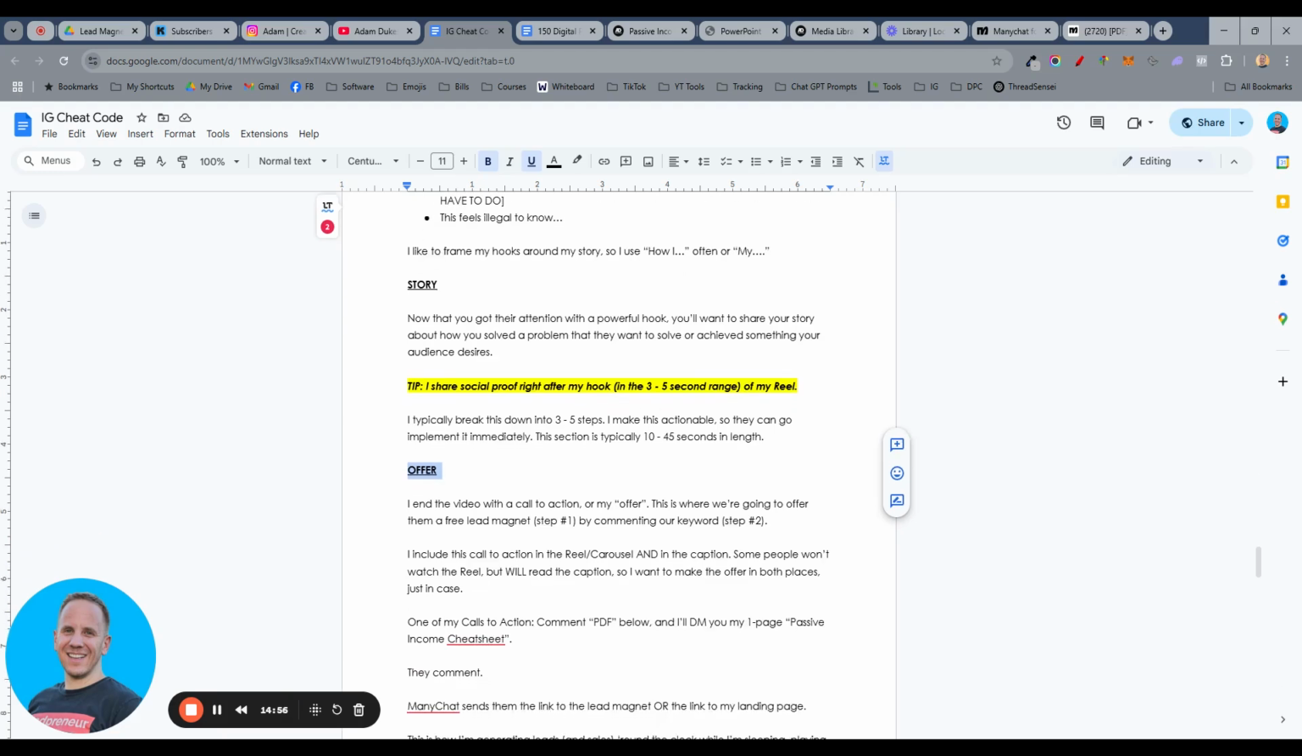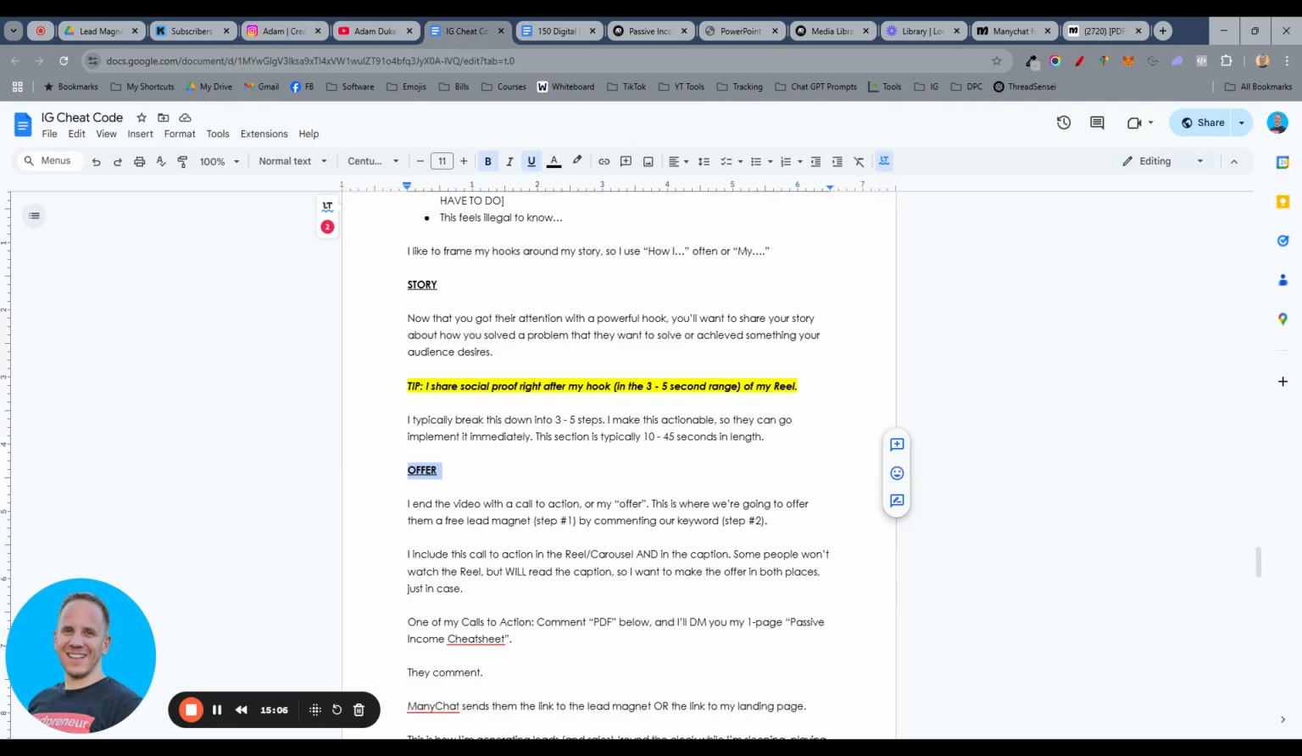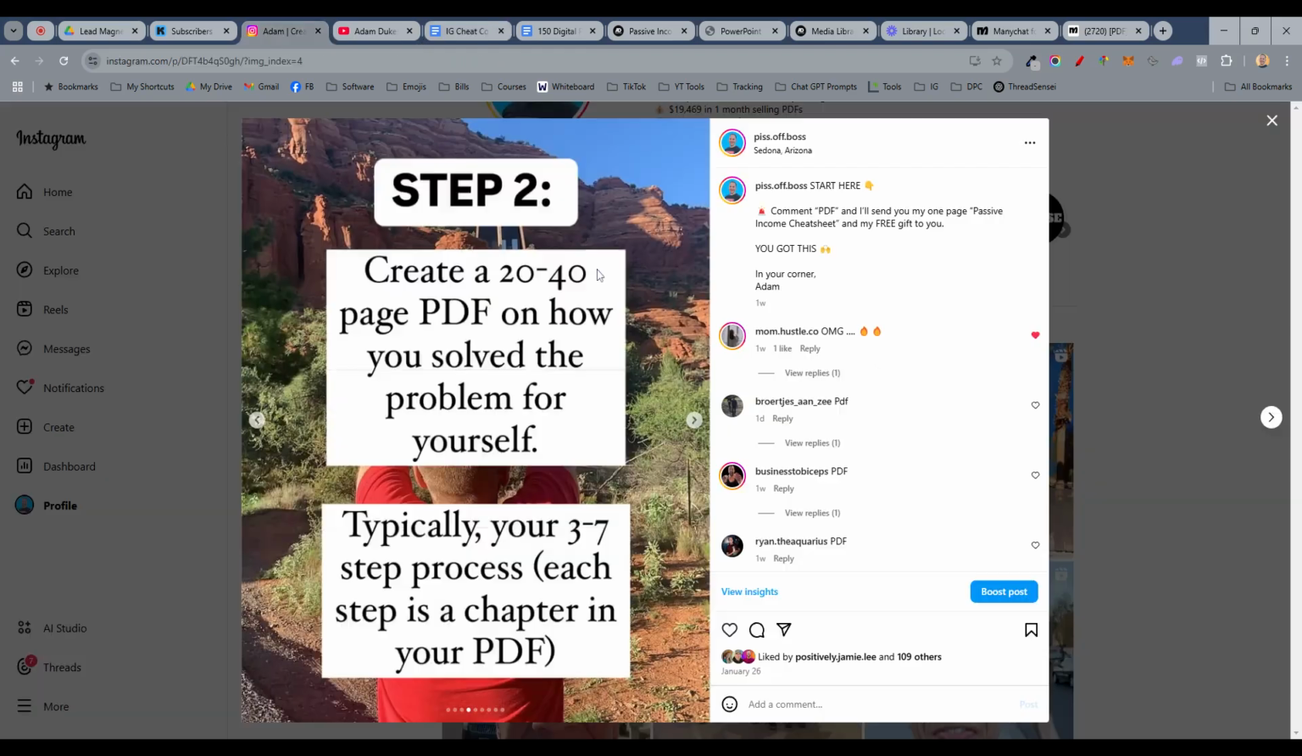And this is where we are going to say our keyword. Comment the keyword in the comment section right here, and then the system fires off. Really, really important. So I end the video with a call to action or my offer. This is where we're going to offer them the lead magnet from step number 1 by commenting our keyword from step number 2. I include this call to action in the reel and the carousel, but I also include it in the caption right here.